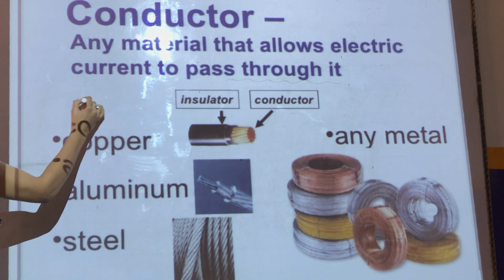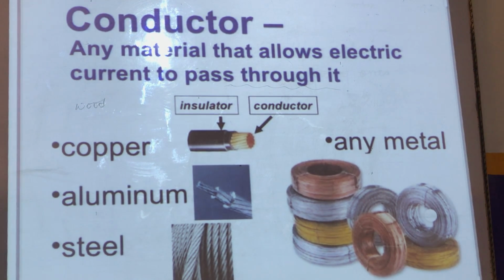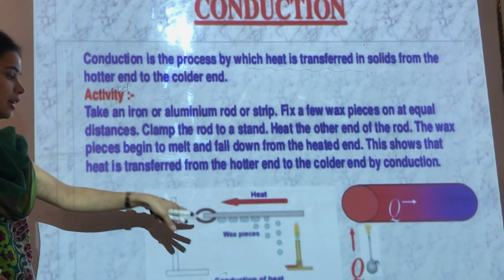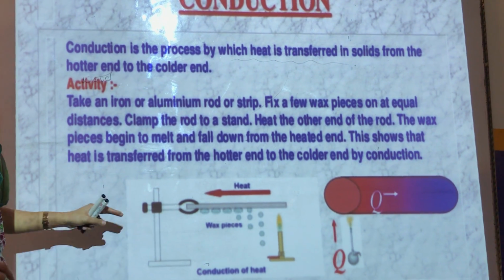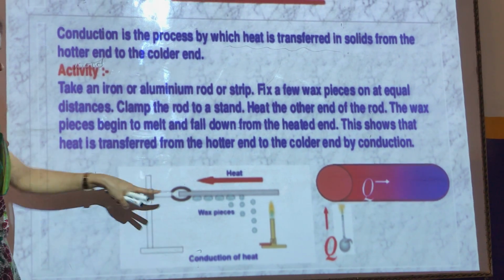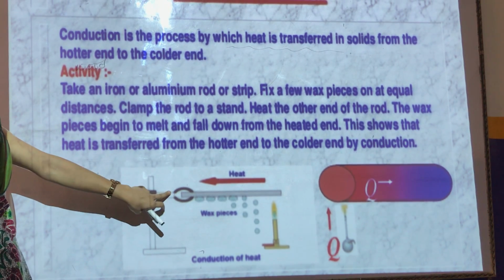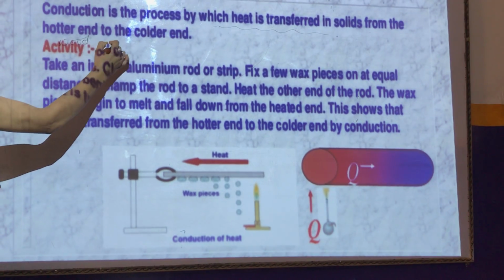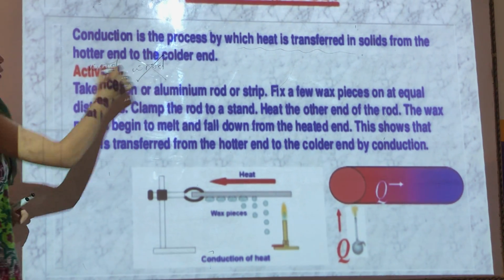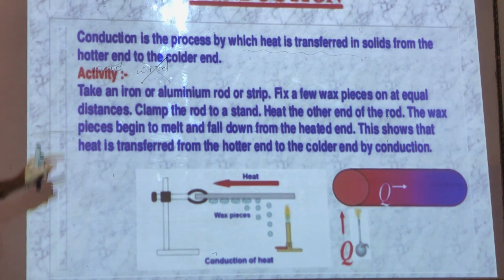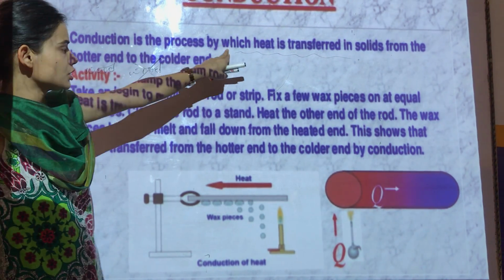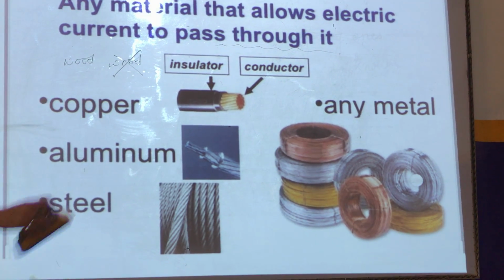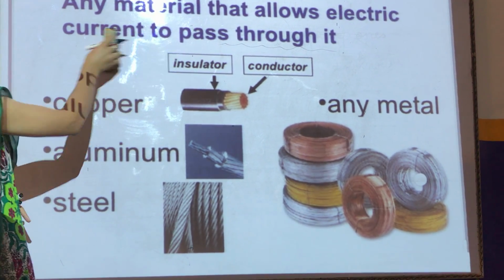Okay, for example, if you take the wood here, in this experiment we took the iron rod. If in place of the iron rod I would have taken wood, do you think that I would get the same result? No, because heat cannot transfer in wood. Okay, so there are few solids. Yes, of course, we know that conduction is the process by which heat is transferred in solids. But children, there are few solids which don't allow the heat to pass. Okay, so let's study about them.